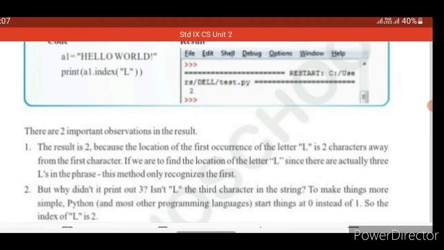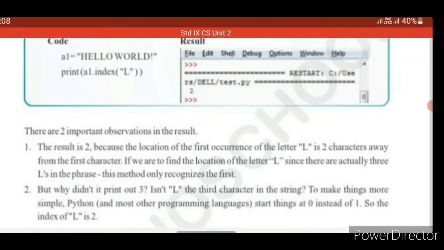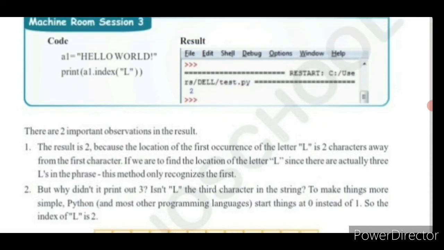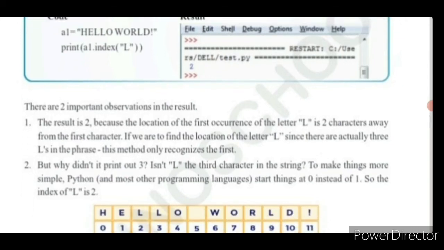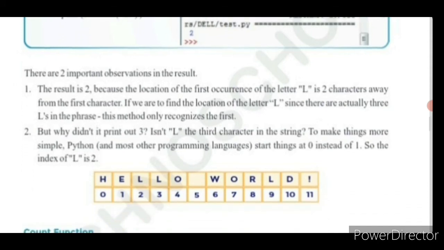If we are to find the location of the letter L, since there are actually 3 L's in this hello world phrase, how many L's are present? 3 L's. This method only recognizes the first occurrence. So it is printing 2. Already I have told you it has printed 2. Why is it not written 3? Because it did not print out 3.